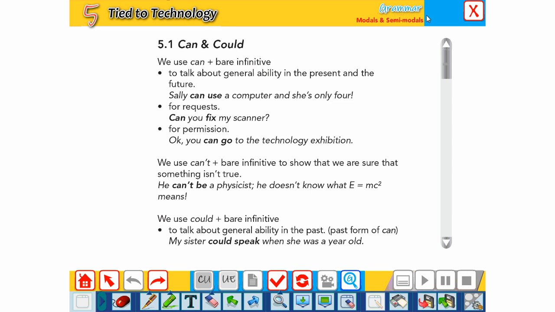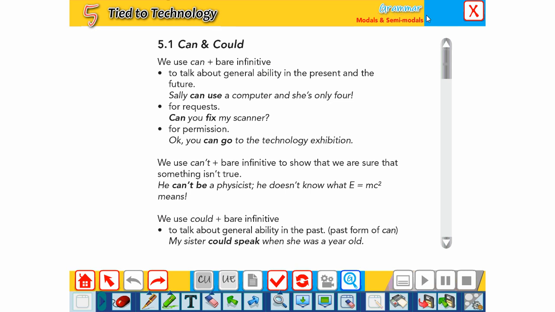And the modals cannot be conjugated by any means. Okay? So here, I would like to tell you that the modals are as they are. But what changes is the verb that comes after them.